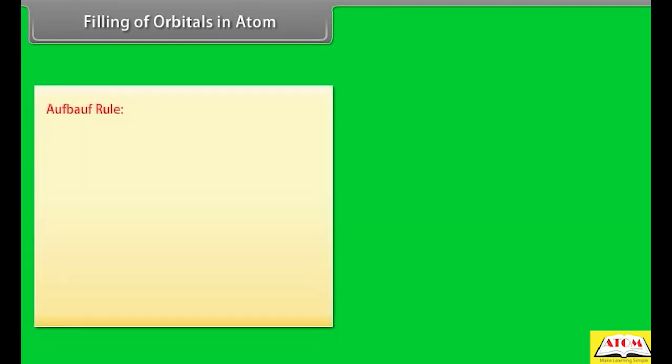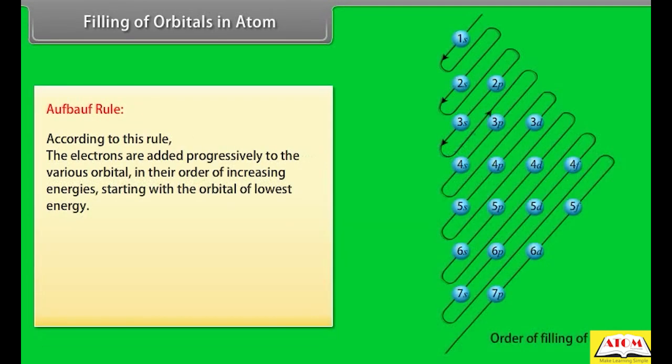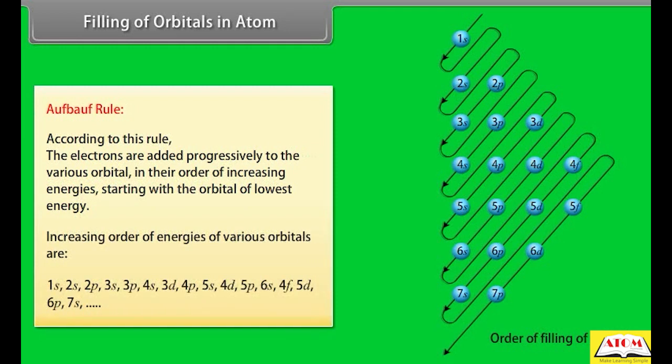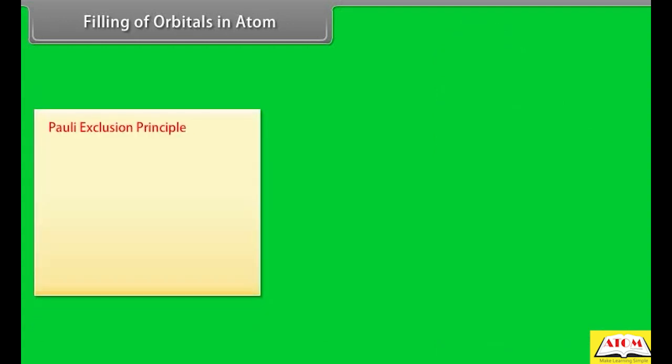Filling of orbitals in atoms. Aufbau rule. According to this rule, the electrons are added progressively to the various orbitals in their order of increasing energies, starting with the orbital of lowest energy. Increasing order of energies of various orbitals is as follows.